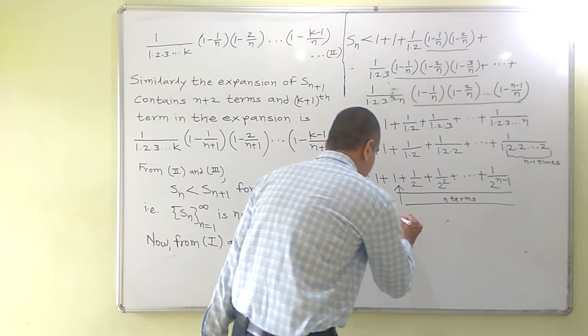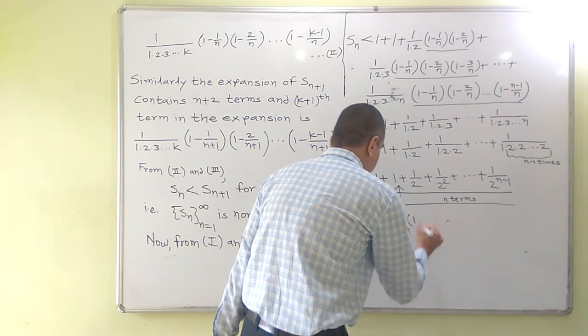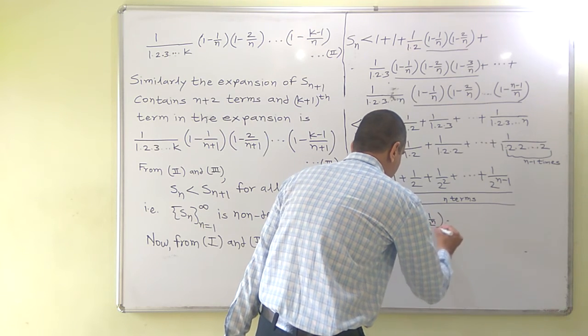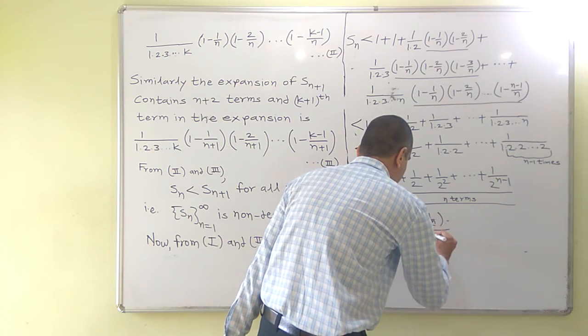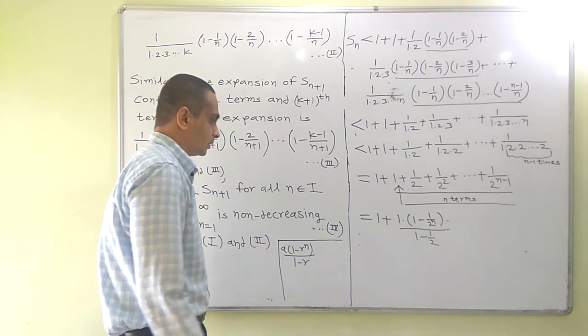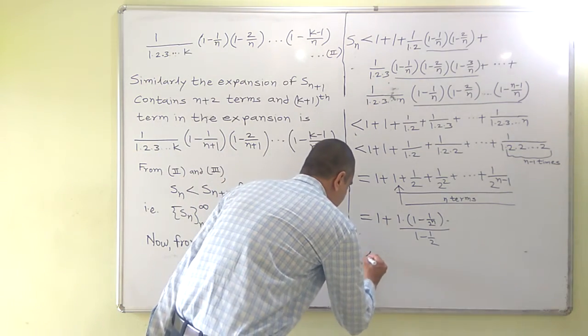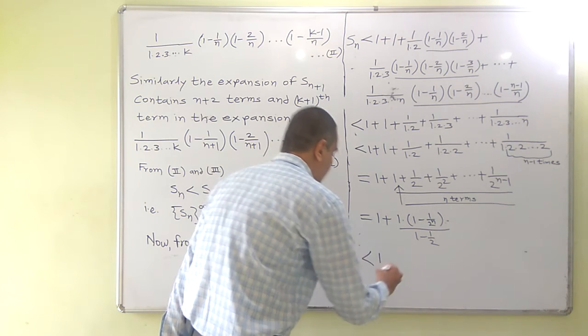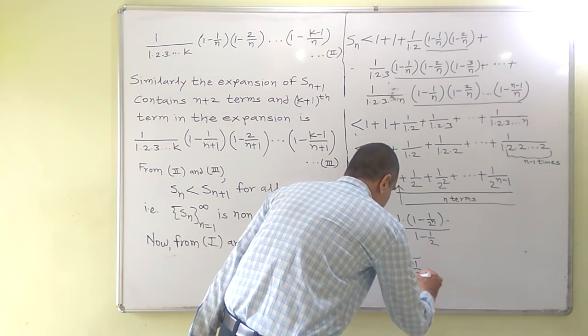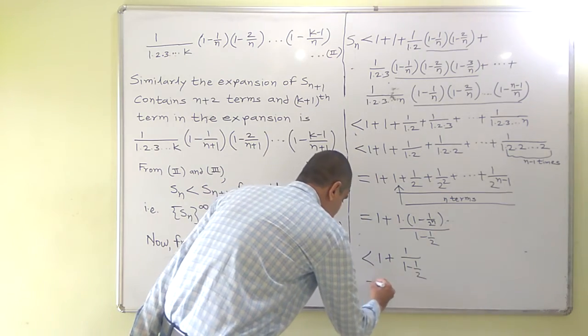So this will be 1 into 1 minus 1 by 2 raised to n upon 1 minus 1 by 2. Then this is clearly less than 1 plus 1 upon 1 minus 1 by 2, and this evaluates to 3.